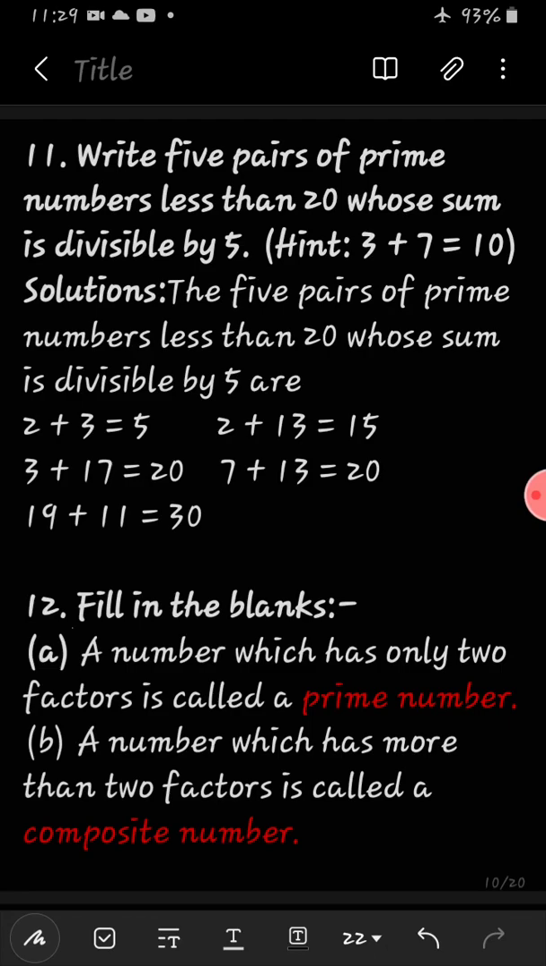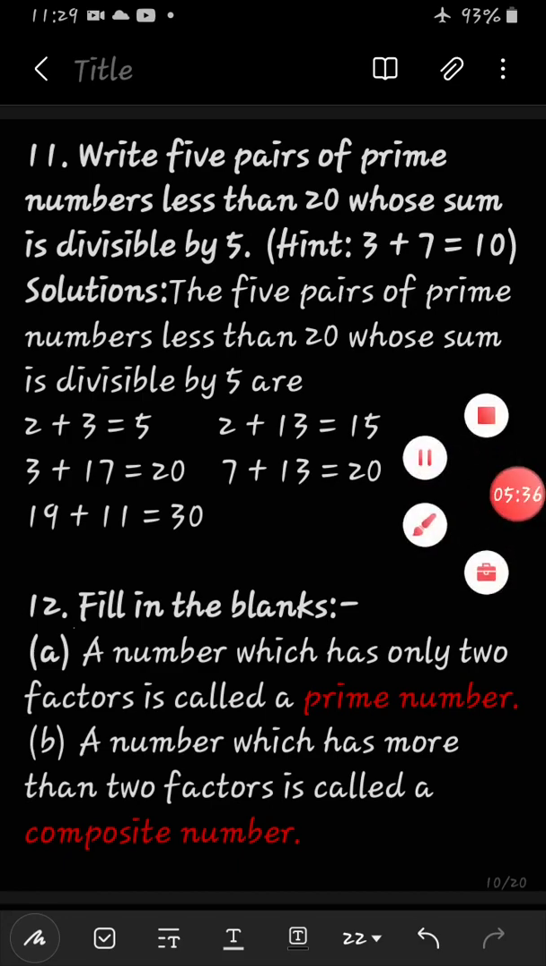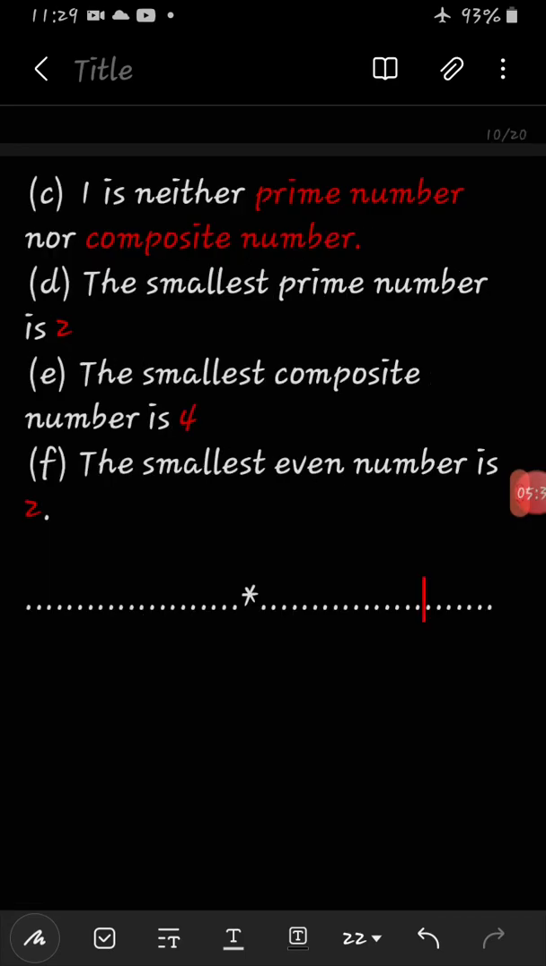Now question number 12. Fill in the blanks. A number which has only 2 factors, what is it? We have already discussed that numbers having only 2 factors are called prime numbers. And second, the numbers having more than 2 factors are called composite, the opposite of prime. Then 12C, 1 is neither prime nor composite. So easy.